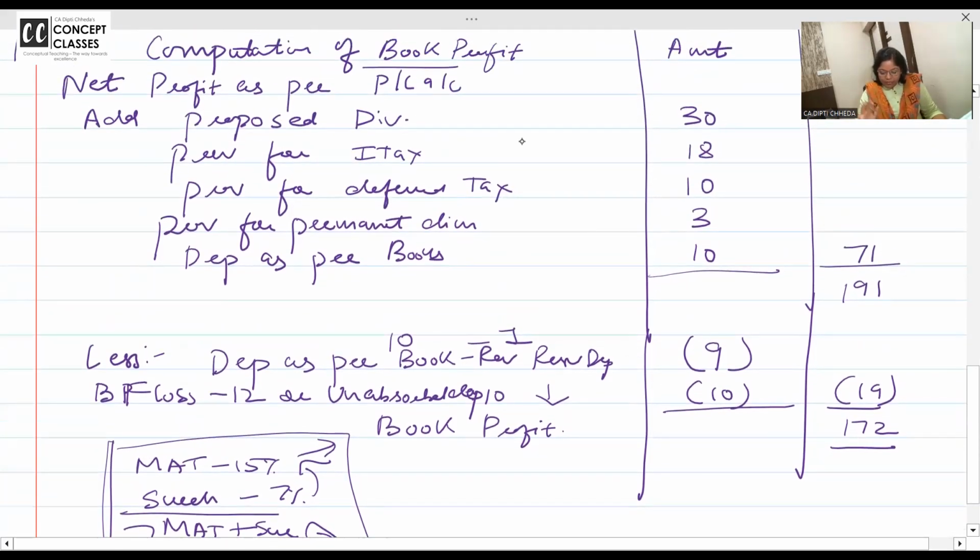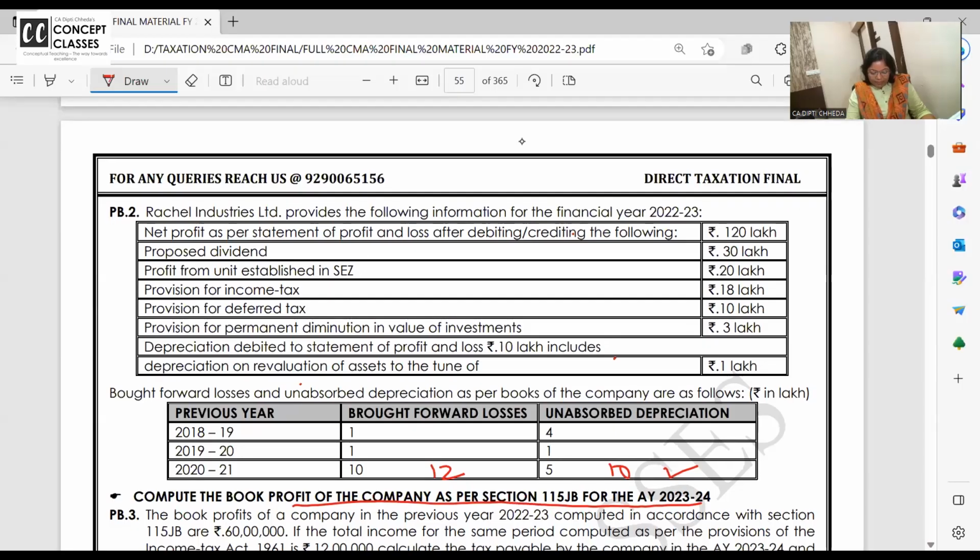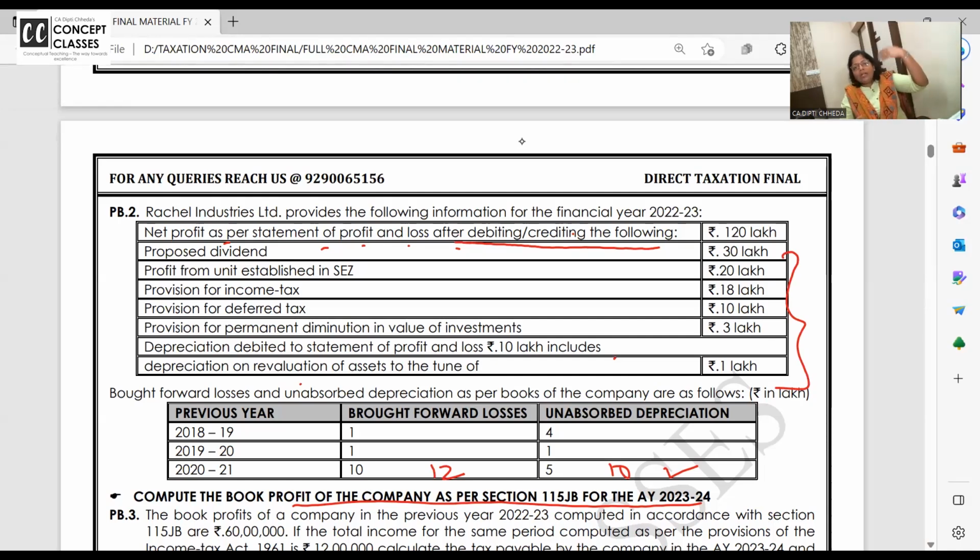Listen now. All of you look at the problem and please come here. Net profit as per profit and loss account after debiting and crediting. Means all these items are either debited or credited and then you got the net profit. So can I say profit from SEZ is already included in the net profit 120, and you have to pay MAT on SEZ profit also. That's why I didn't remove it. Once again I want to repeat.